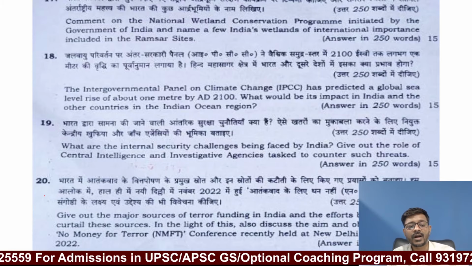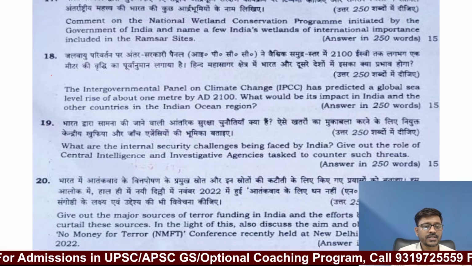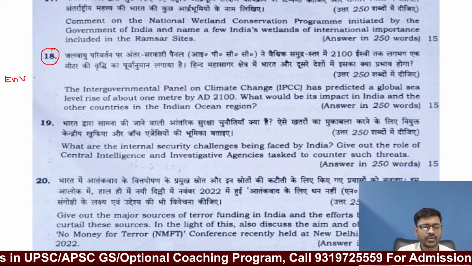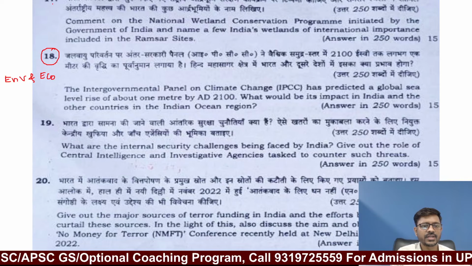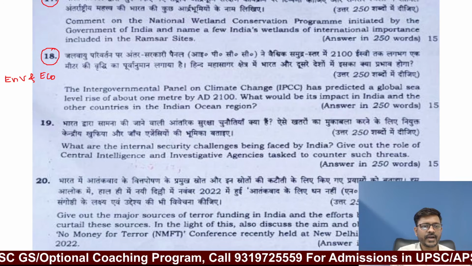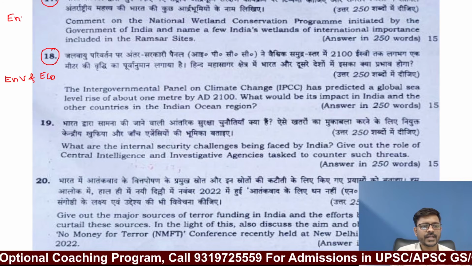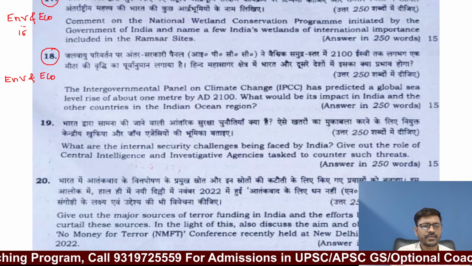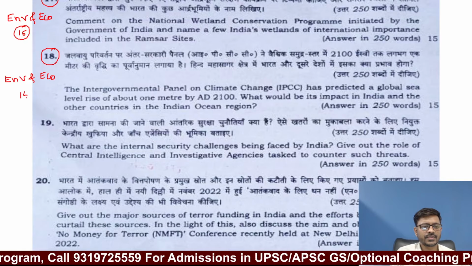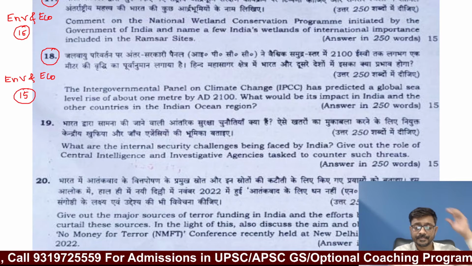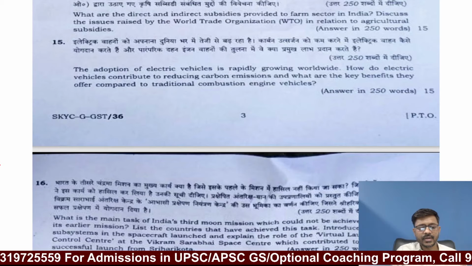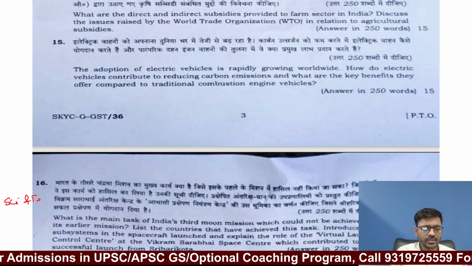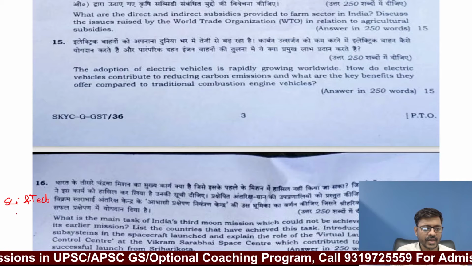So see, now I will mark down the questions. This is a question from environment and ecology. So one question from environment and ecology. This is a question from environment and ecology again. So second question from environment and ecology, and this question is for 15 marks. This question is for 15 marks, so 30. Then question number 16 is from science and technology, and this question is also for 15 marks.